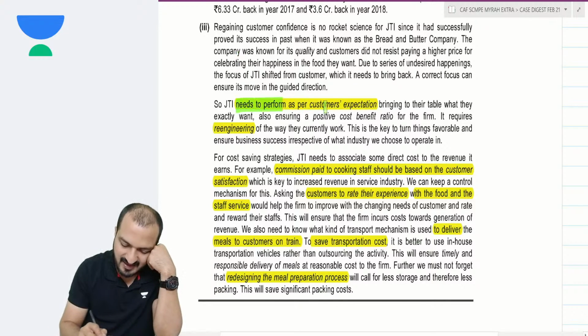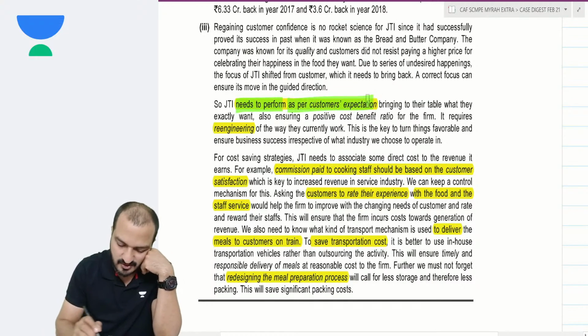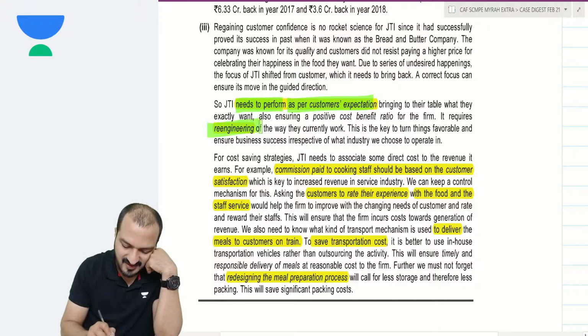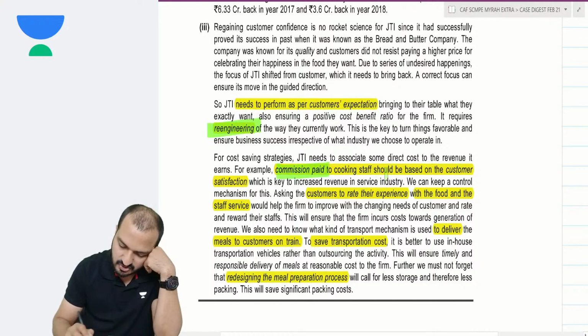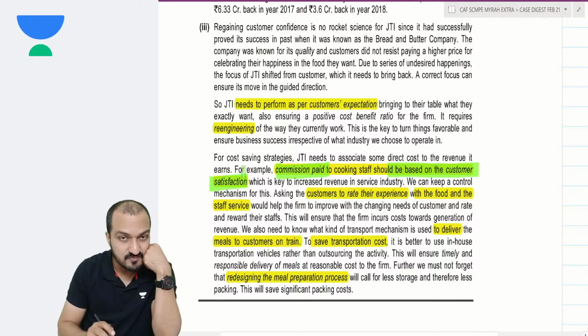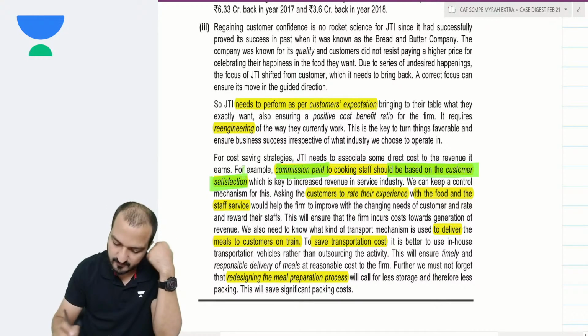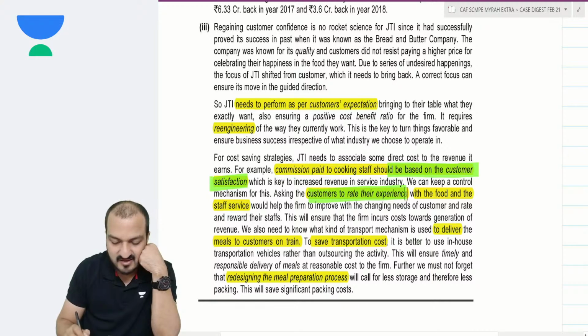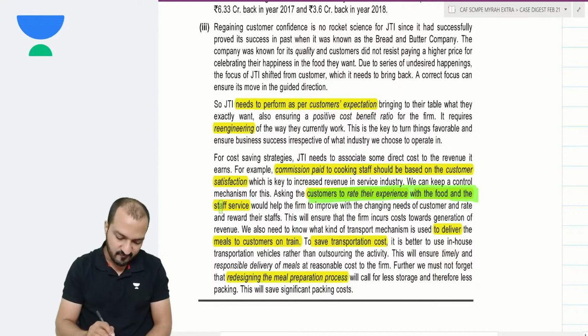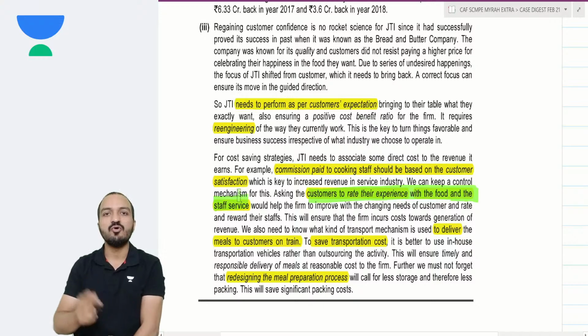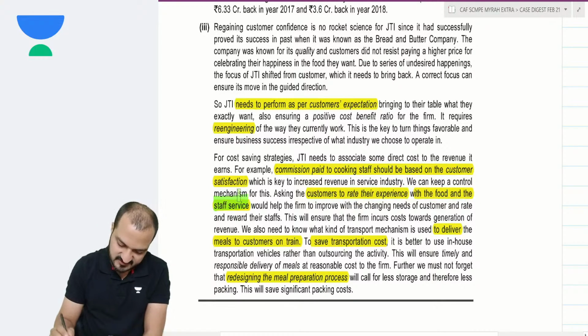It needs to perform as per the customer's expectations. You need a proper, complete re-engineering of the way you do the business. Commission paid should be based on customer satisfaction, not based on the recipes approved. Customers will be asked to rate their experience with the food. You can ask the customers to give ratings for the food and for the staff services, and accordingly you improvise based on the customer ratings.